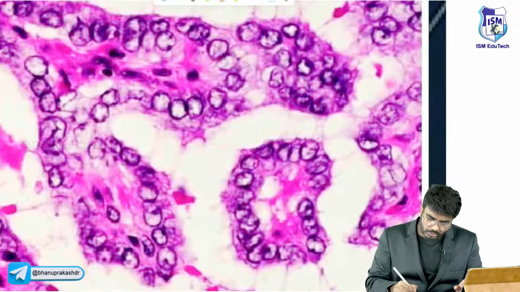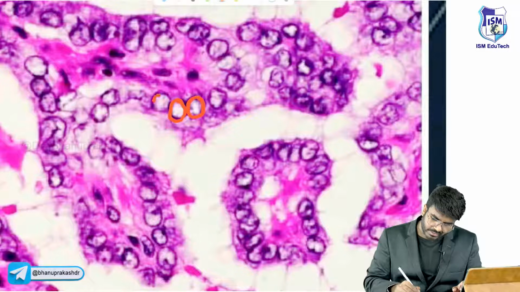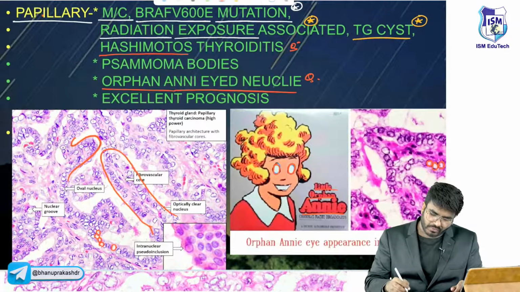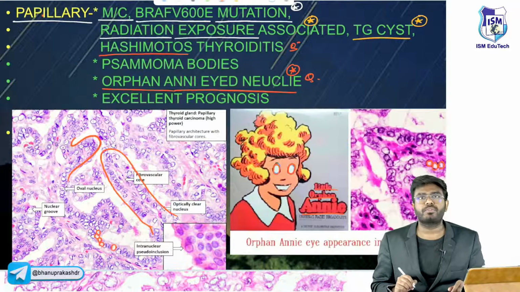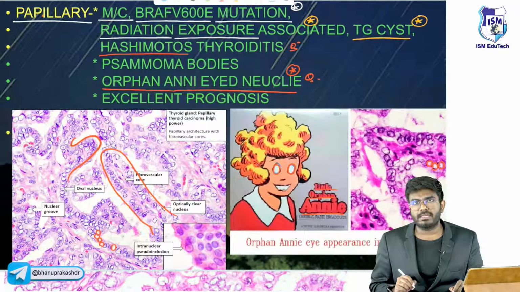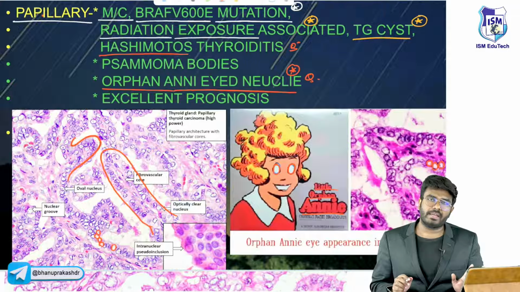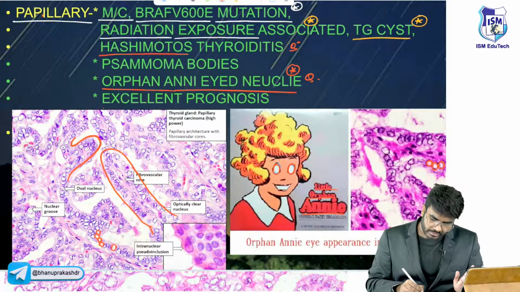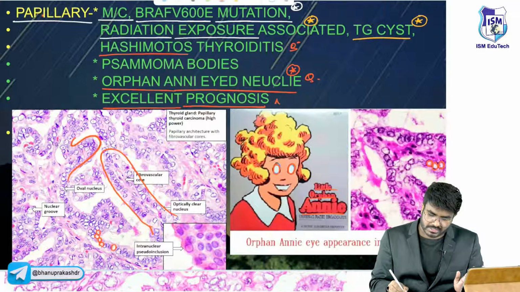So here, the tumor cells are also looking like this. The nucleus is looking like this, clear. So that's why Orphan Annie-eyed nuclei. Where are Orphan Annie-eyed nuclei going to be seen? Papillary carcinoma. Orphan Annie-eyed nuclei are going to be seen in papillary carcinoma. I have explained to you that papillary carcinoma is going to have the best prognosis.